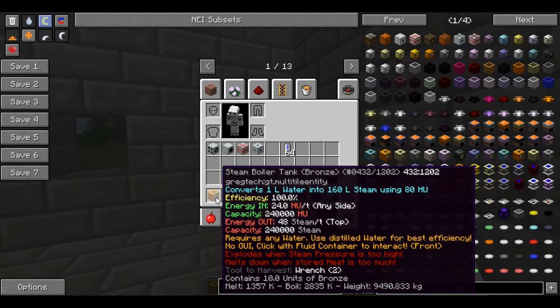Now the next one is the energy in, the amount of heat it can receive at one time, in this case 24, and the capacity of the heat it can store before melting down. And now we have the steam output and also the capacity of steam.